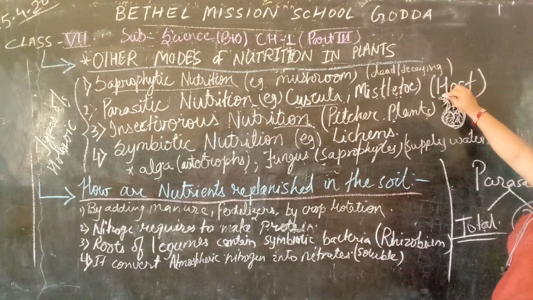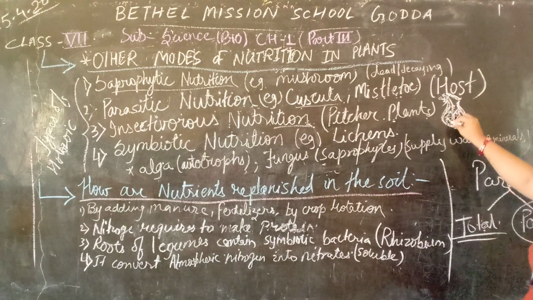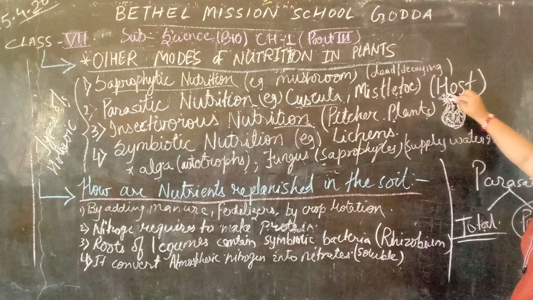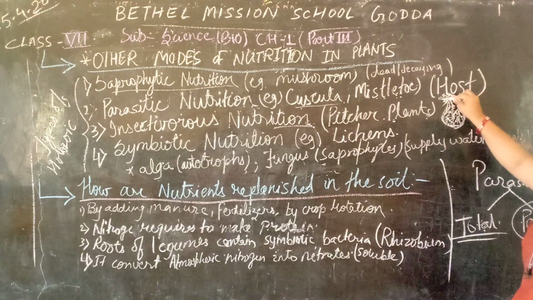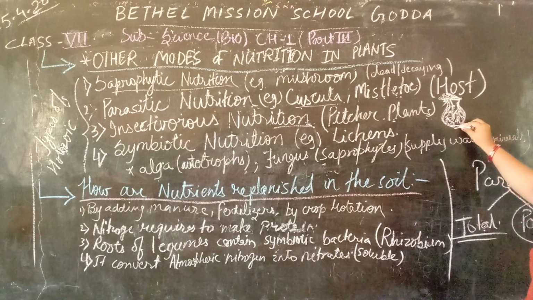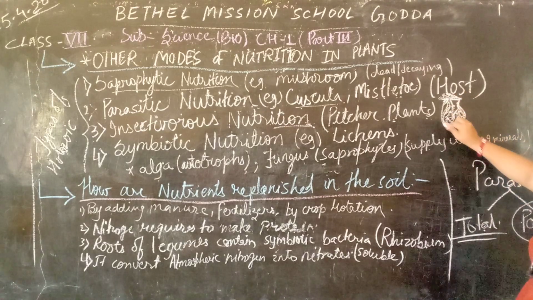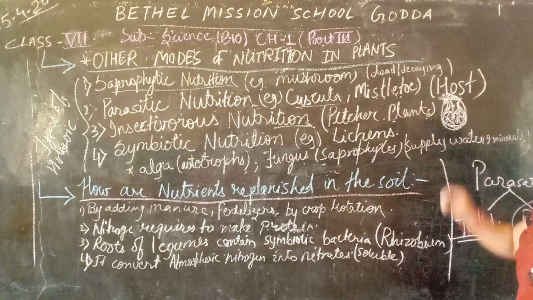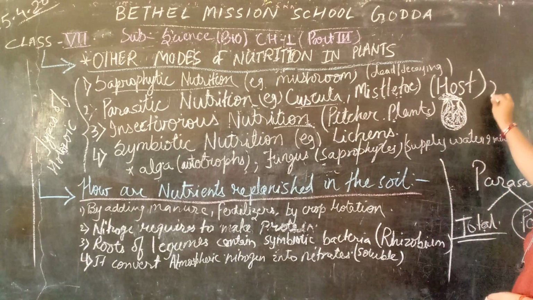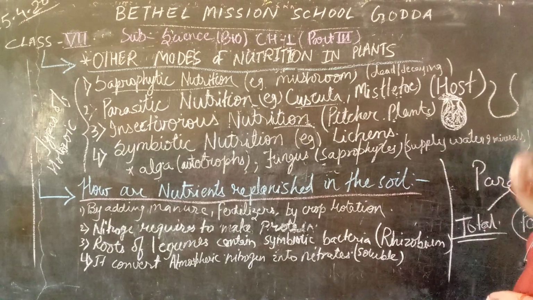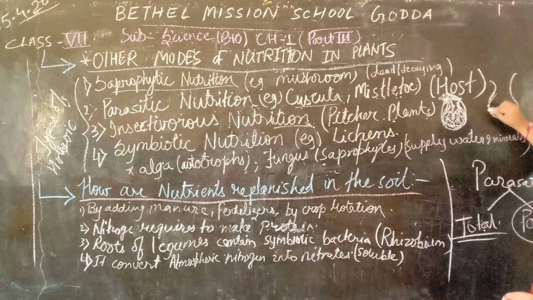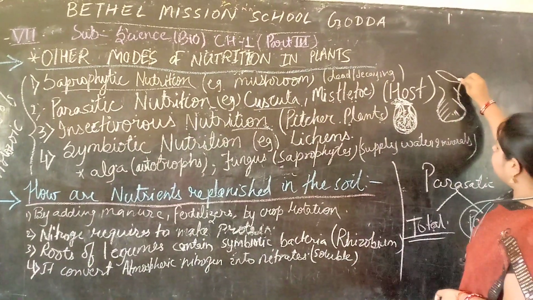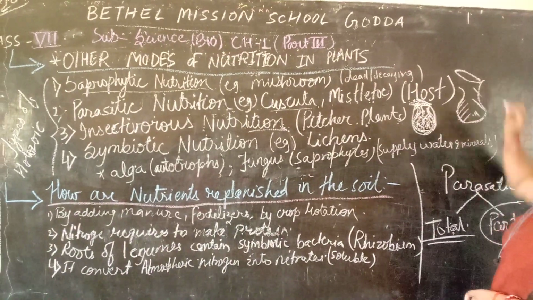The pitcher secretes digestive juice and digests the insects. Once again, this is a pitcher-like structure they have in their leaf, with a lid, a cap, at the top.